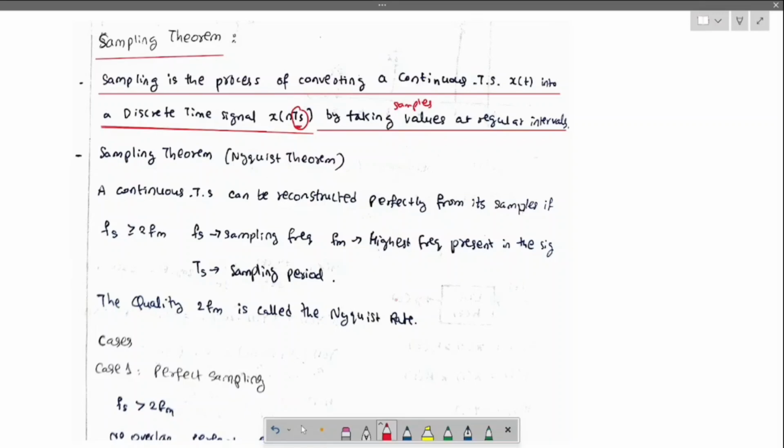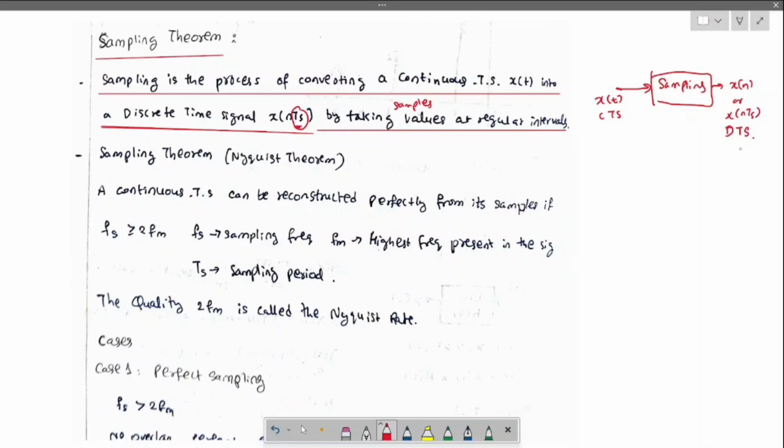So this is from the theory. You need to take a small concept. Sampling is nothing but converting the continuous time signal x(t) to the discrete time signal x(n), or you can write x(nTs).